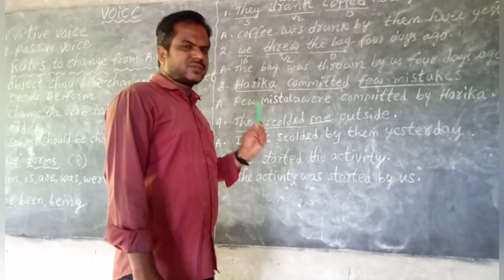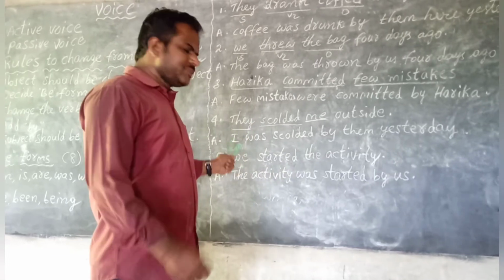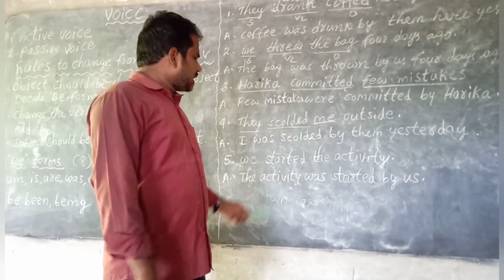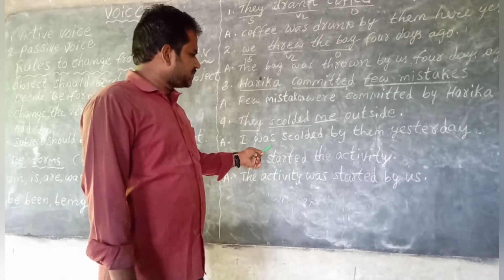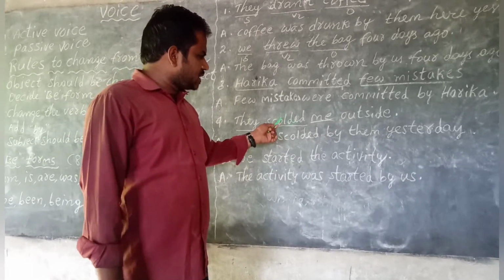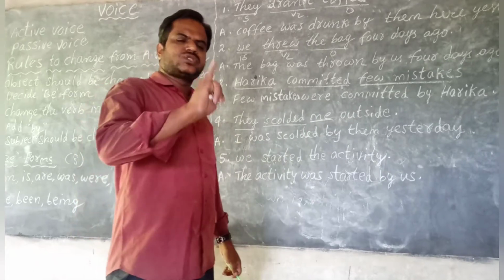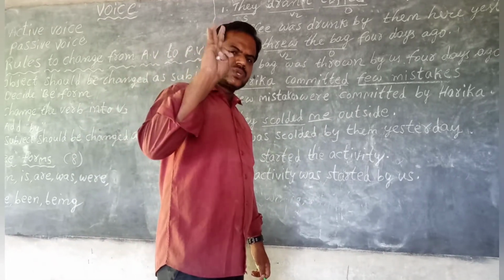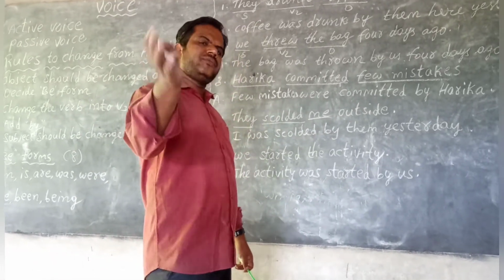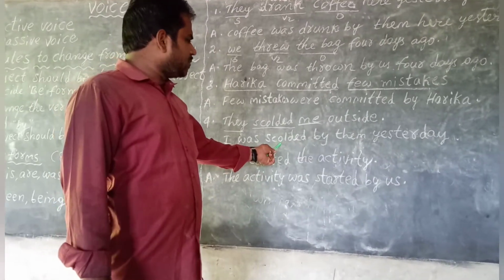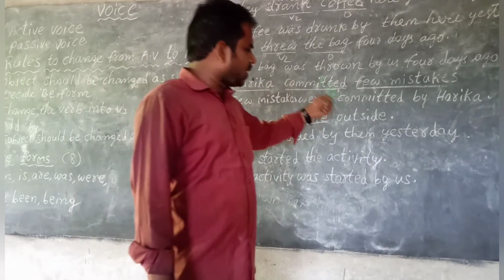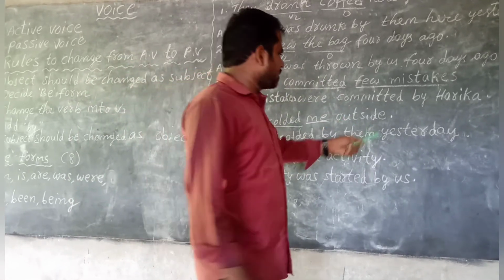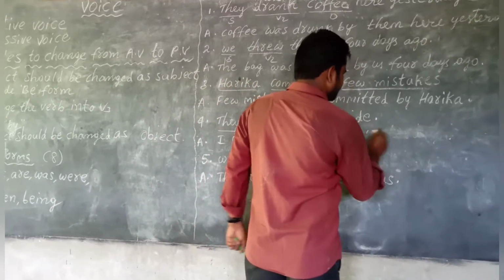Decide the be form. Children, here verb is in V2, past tense. Past be forms: was, were. Here subject I singular. That's why was. I was. Change the verb into V3. Scold, scolded, scolded. V2 scolded, V3 scolded. Fourth rule, add by. Fifth rule, subject should be changed as object. Them, remaining part outside.